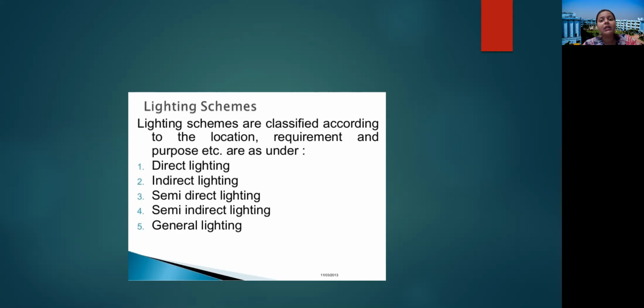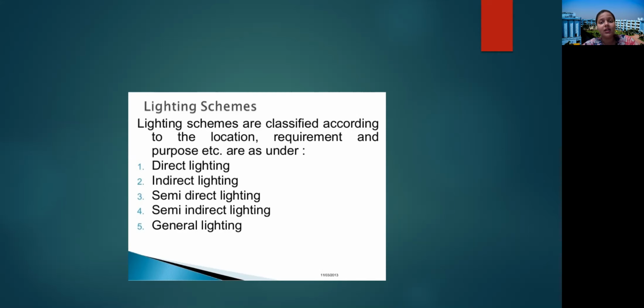Needs of what? Needs of luminous flux. In terms of illumination engineering, the amount of luminous flux that we need in our working place will differentiate the lighting scheme. Based on that, there may be 5 types of lighting scheme: direct, indirect, semi-direct, semi-indirect, and general lighting scheme.